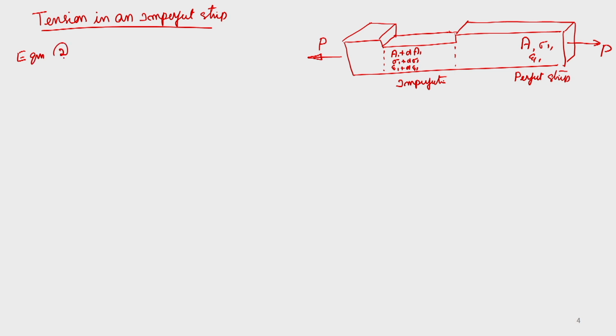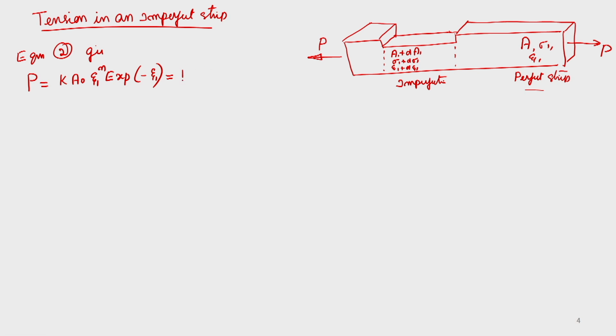Equation 2 gives, P is a constant. So, we write K A naught into epsilon 1 raised to n into exponential minus epsilon 1. That is for this perfect section. Now, that should be equal to whatever the stress and strain are at the imperfection area.